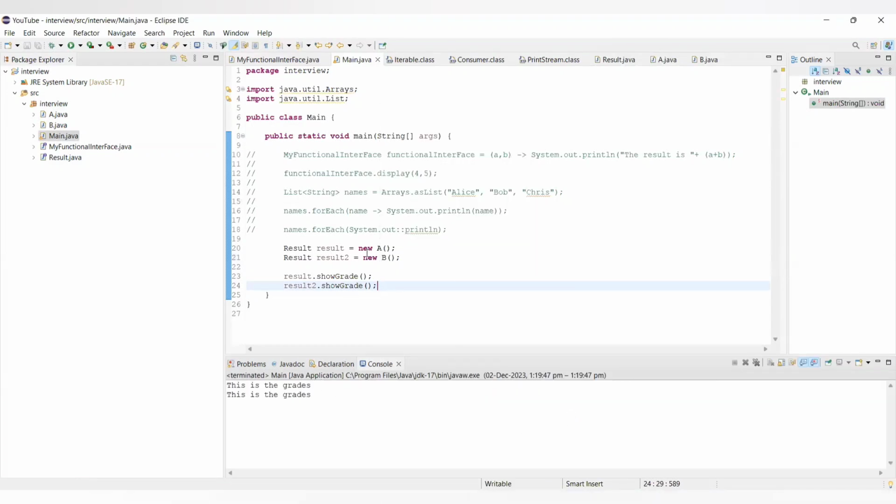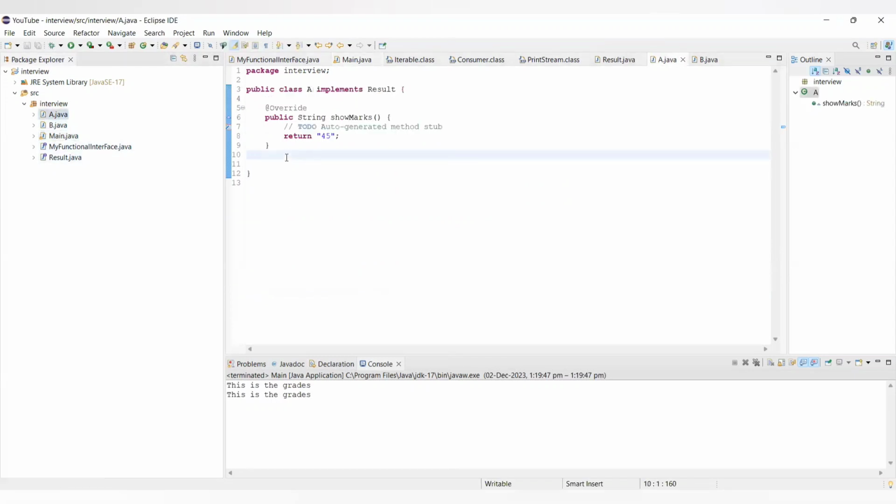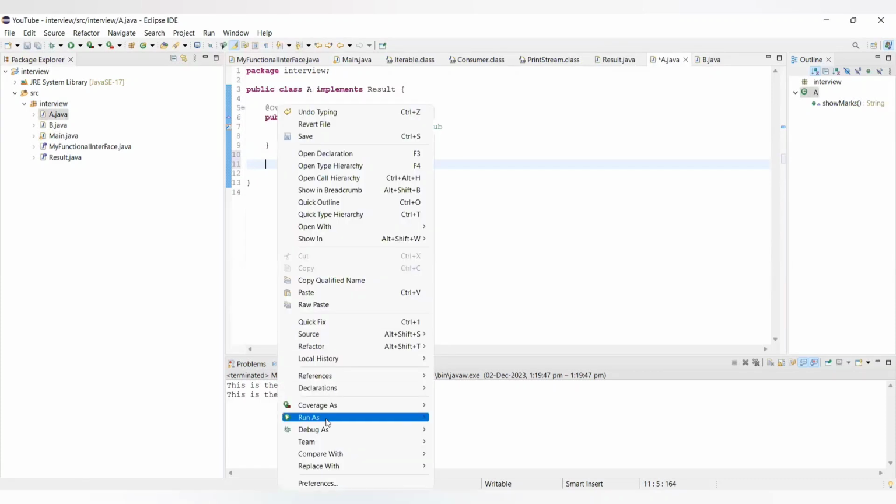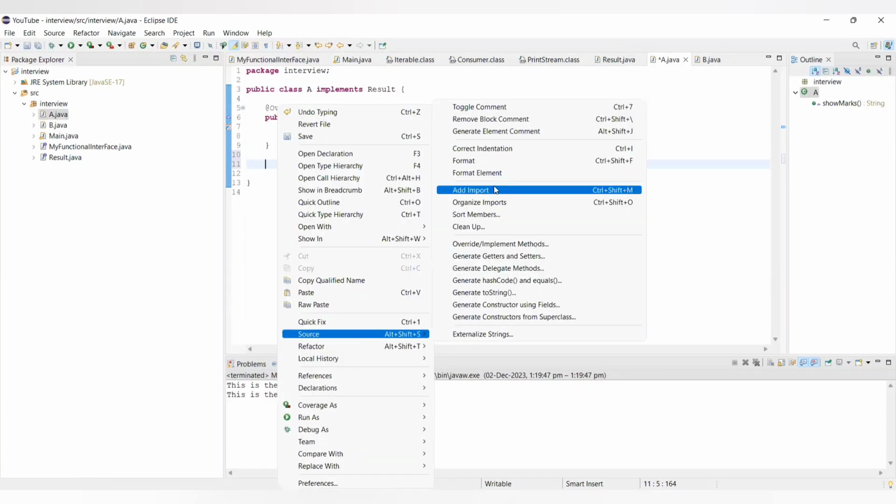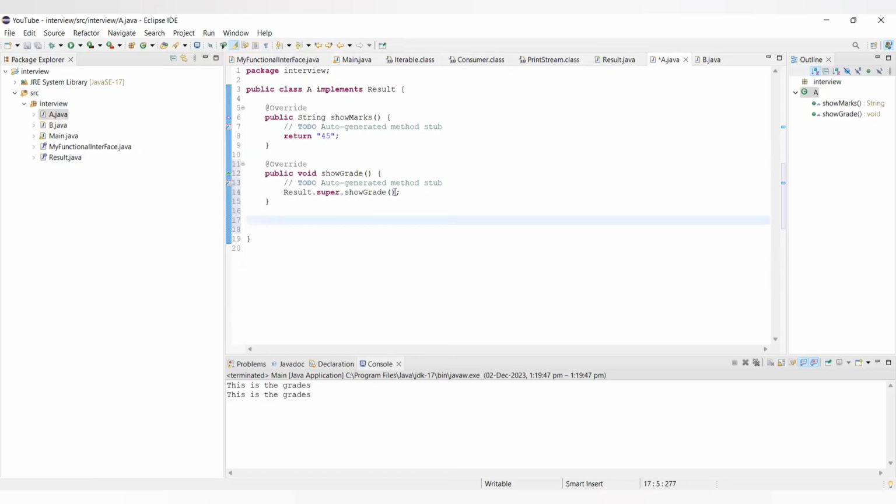Now let's say class A says, I want to override this default method. That is, it wants to override our showGrade method. So we do it in class A: class A grade.